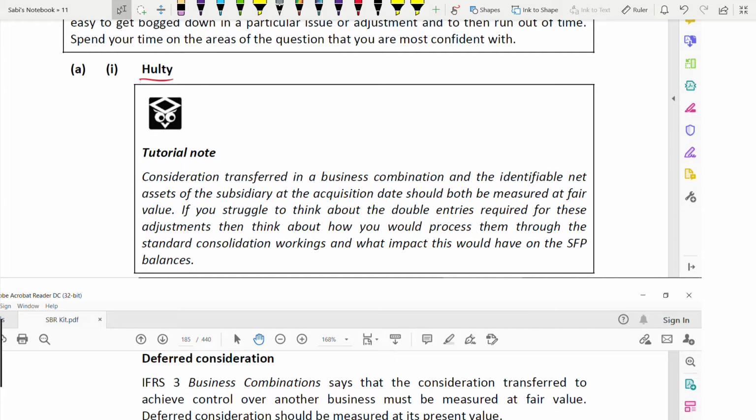Consideration transferred in a business combination and identifiable net assets of the subsidiary at the acquisition date should both be measured at fair value. The consideration also, the net assets also, should be at fair value. If you struggle to think about the double entries for this adjustment, then think about how you would process them through the standard consolidation workings and what impact this would have on the statement of financial position balances. Okay, next.